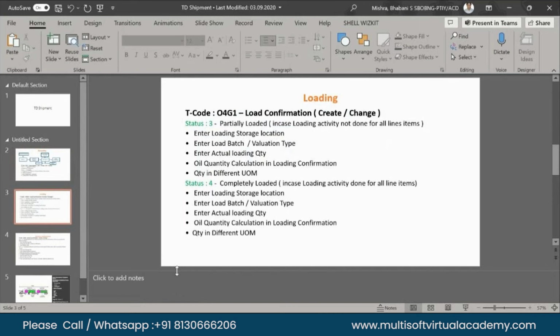See, if the truck gets partially loaded, then our full loading will not be confirmed. At that time your status stays at status three, and we cannot go ahead to do the full loading. If you're not doing the full loading, then delivery confirmation will not be confirmed. So loading always means full, completely loaded. If it is partial loading, then we can check why it has partial loading. Where are the issues? Is it some conversion issue? Is it because of a batch issue? Is it because of what kind of storage location they have used?